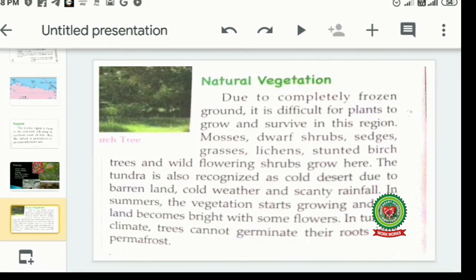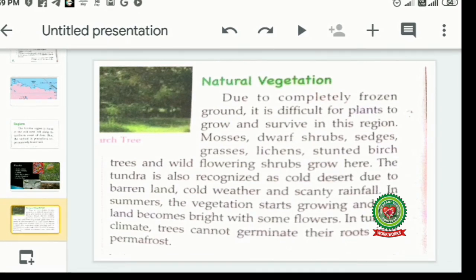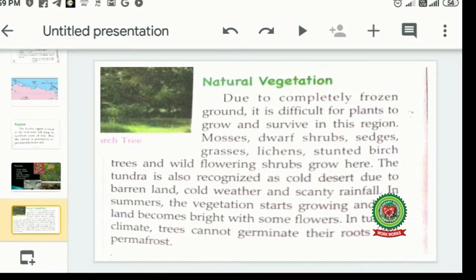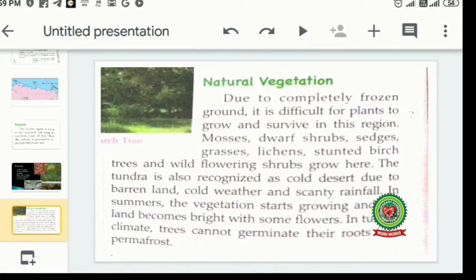The tundra is also recognized as cold desert due to its barren land, cold weather, and scanty rainfall. These are the three reasons why it is known as the cold desert. It is very, very cold. The land is totally barren, no trees are growing, and the rainfall is very scanty. That is why it is known as the cold desert also. In the summers, the vegetation starts growing and the land becomes bright with some small flowers.